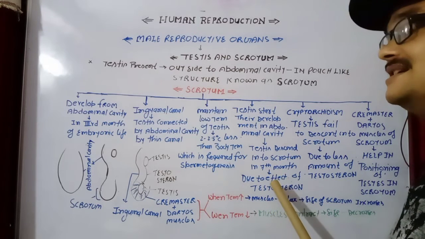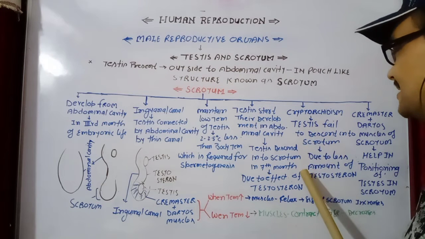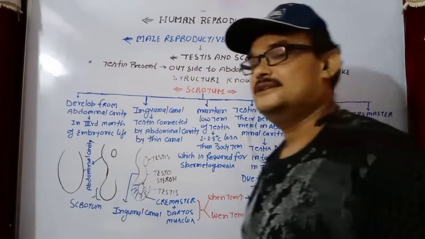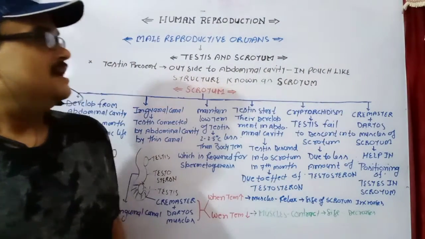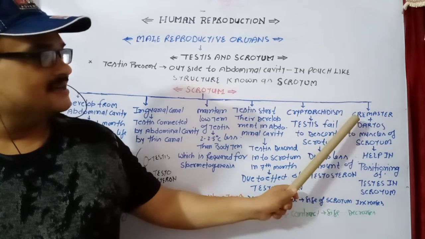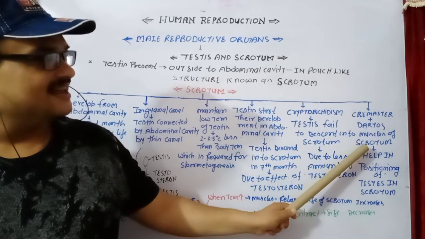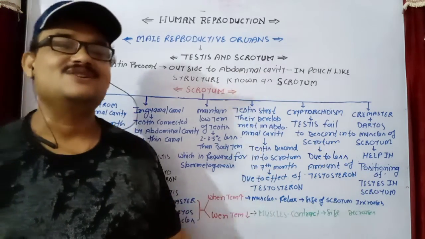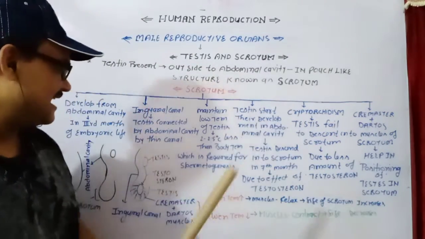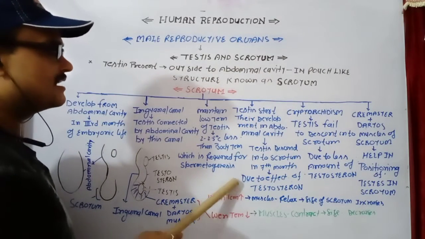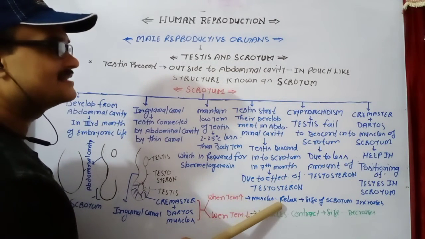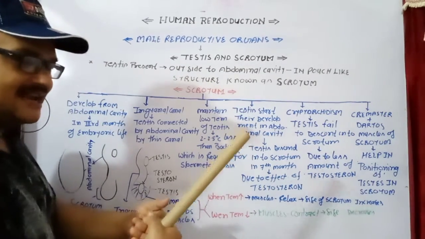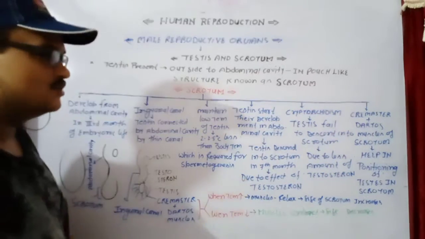And if the testis fail to descend into the scrotum, then this disease is known as cryptorchidism. Now this point is very important. The cremaster muscle and dartos muscle of the scrotum help in positioning of the testis in the scrotum. That's why I wrote here, when temperature rises, the muscles relax, the size of the scrotum increases. It means the testes are slightly shifted from the body side to the outer side.